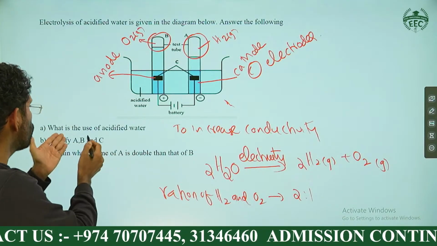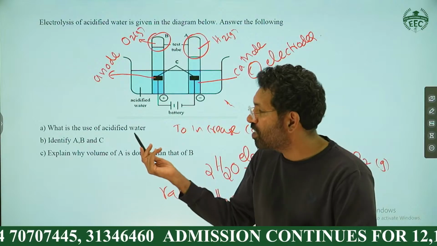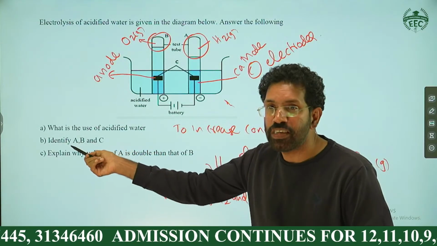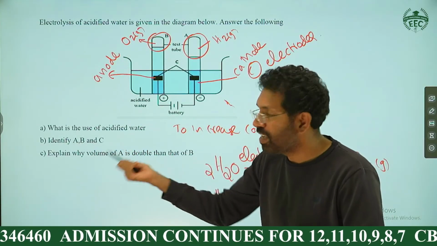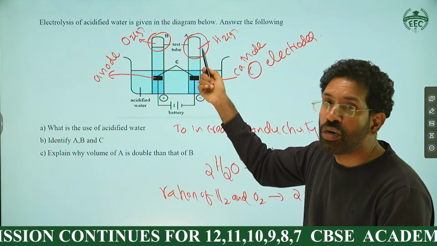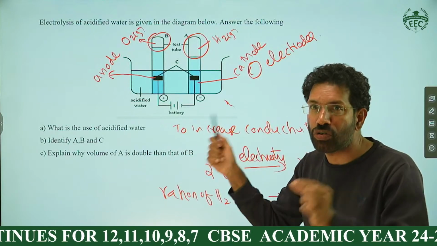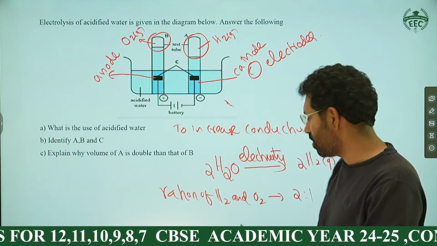This is a method. So what's the use of acidified water? We are using acidified water just for increasing the conductivity. What is A, B, C? We discussed already. Explain why the volume of A is double that of oxygen. Hydrogen gas is double because hydrogen and oxygen are present in water in the ratio 2:1. I think all of you got it, right?